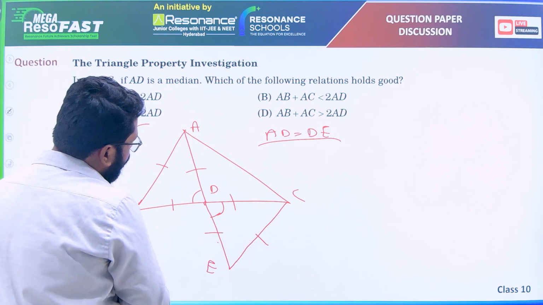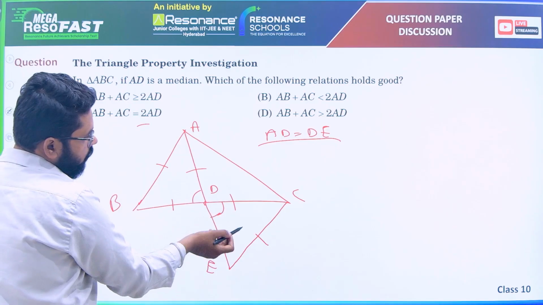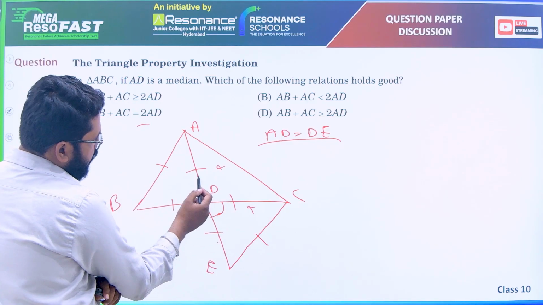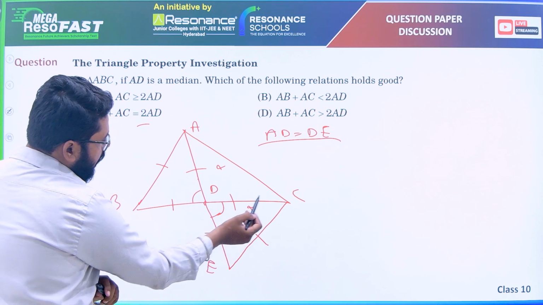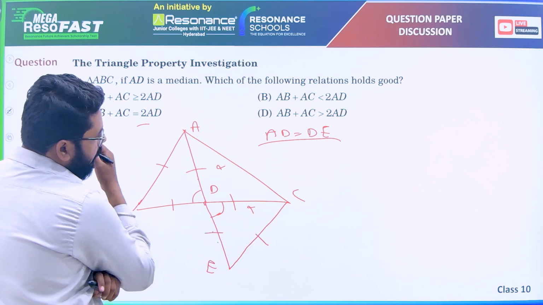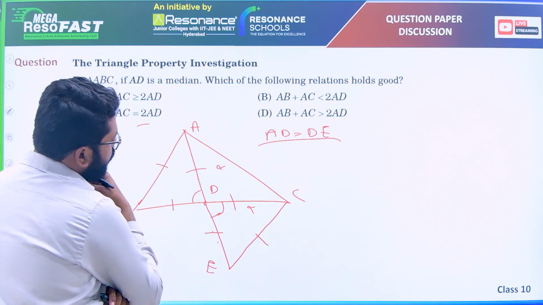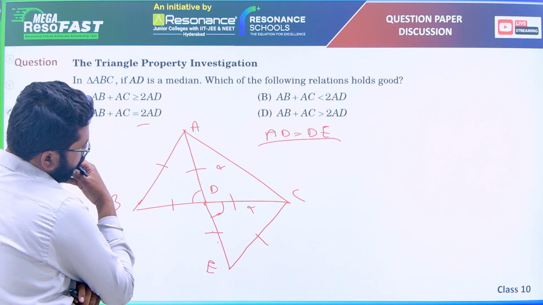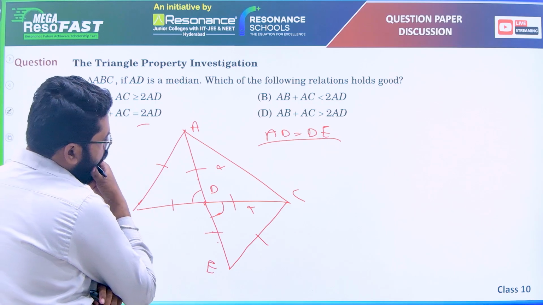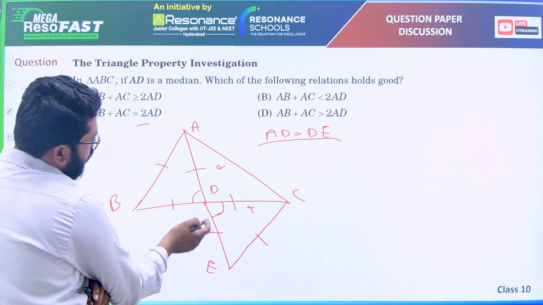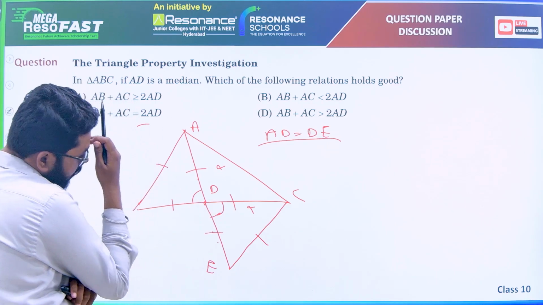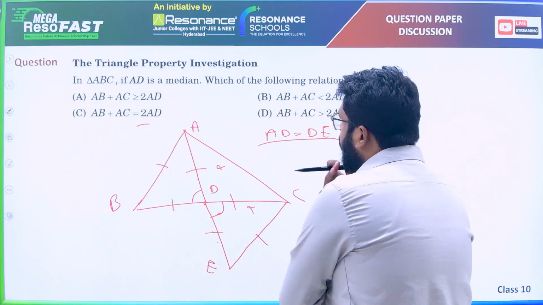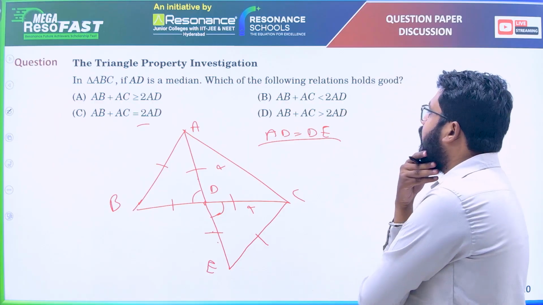Now if you check these two triangles also, this one and this one, these two sides are equal. This side is common. Now we have to check how AD is more than AB plus AC.